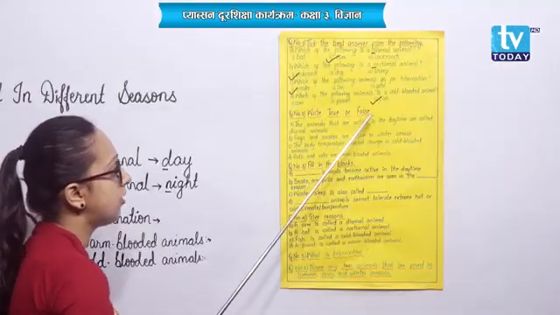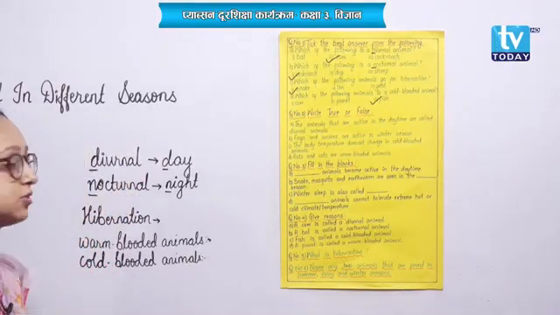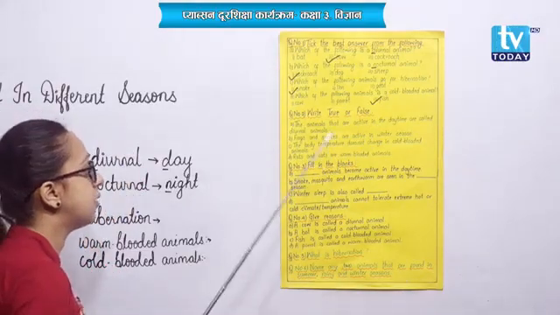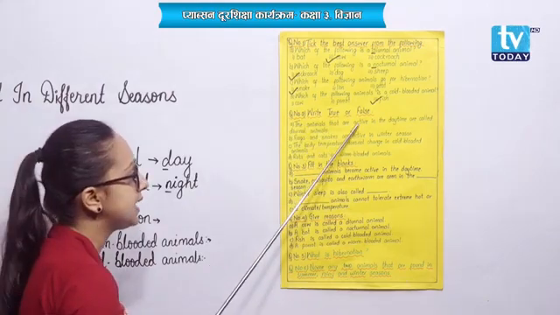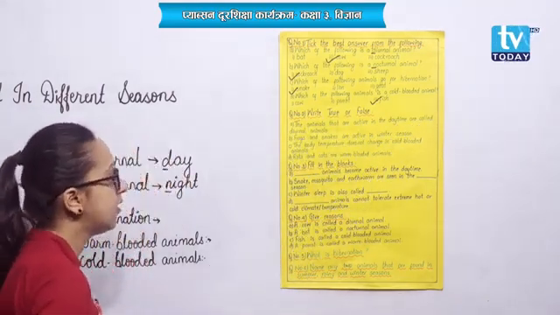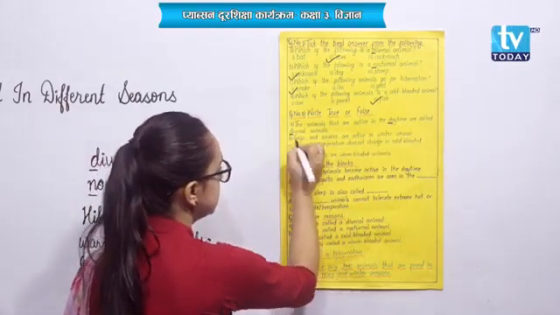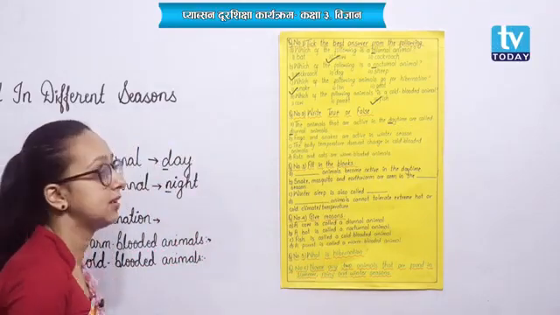Now, question number 2. Write true or false. If it is true, write true, and if it is wrong, you need to write false. Number A, the animals that are active in the daytime are called diurnal animals. Very easy. In the daytime, D, are called diurnal animals. That means it is true.